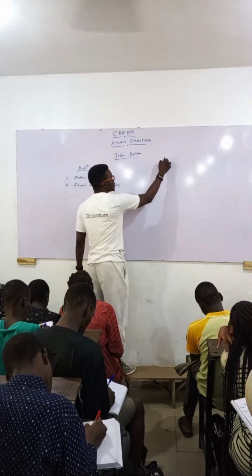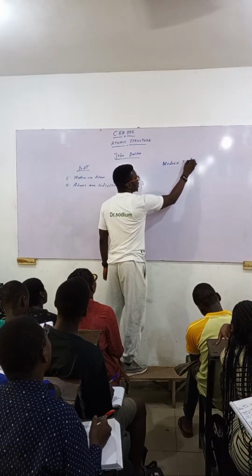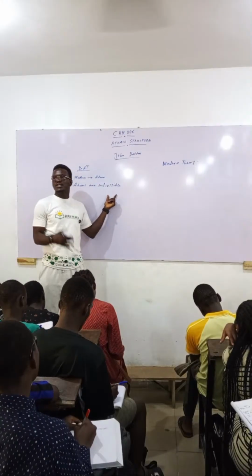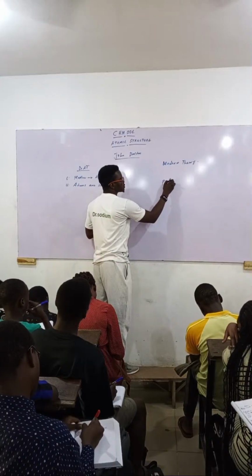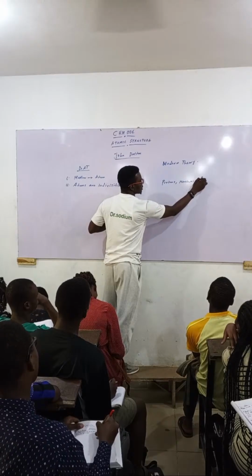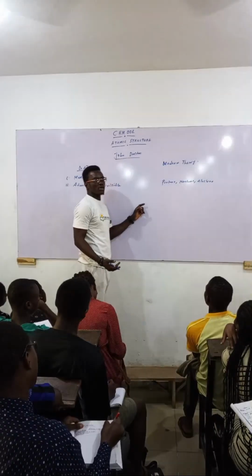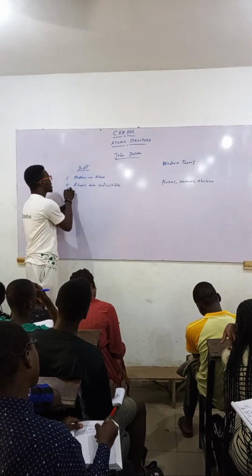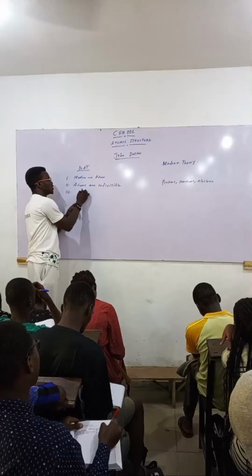But let me just do something on this side and call it the modern theory so that we don't waste time. Nowadays we realize that you can actually divide atoms. So atoms can be divided into protons, neutrons, and electrons. These are called the subatomic particles. But John Dalton made us to know that atoms are what? Indivisible. Another thing John Dalton told us was that atoms can neither be created nor destroyed.